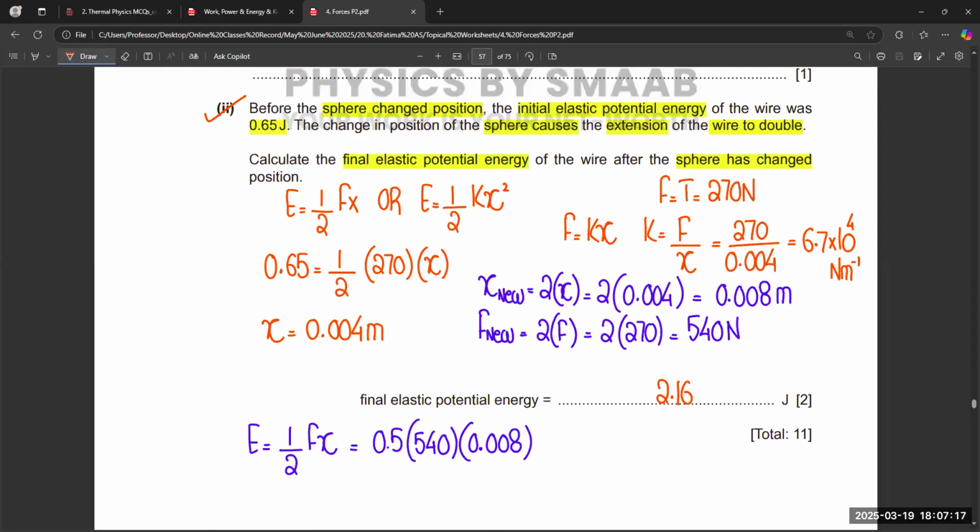So there are multiple ways to use the formula. It's up to you. Whatever setup of the equation you feel is easy, you can use that one. We can also use the concept of half kx squared if you want. Otherwise, you can also compare the initial equation with the final equation. Otherwise, you can use this method if you feel this one is easy.